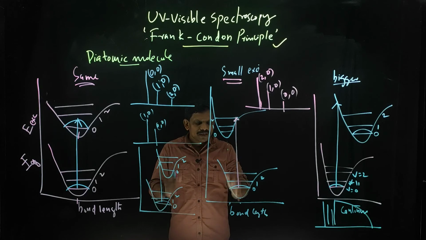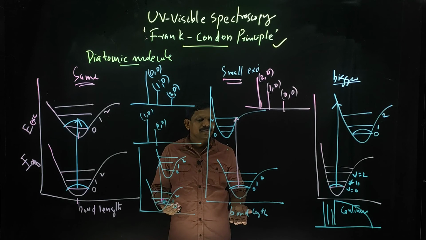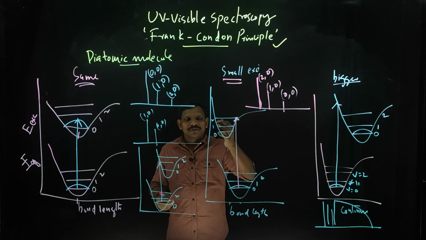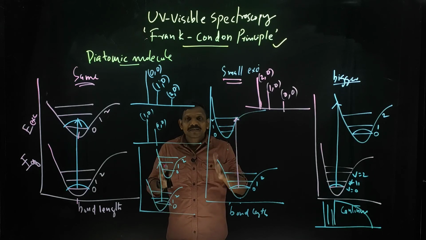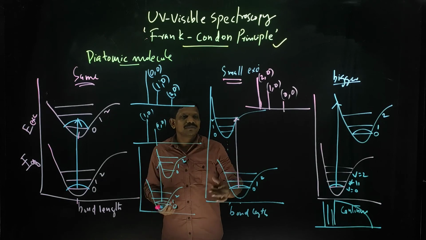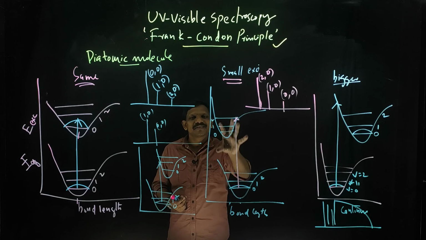That means the electronic transition in the case of a diatomic molecule can always be represented as a straight line, because the electronic transition is very fast compared to the nuclear movement. Please don't confuse it with the excited state and ground state equilibrium internuclear distance. That is different.